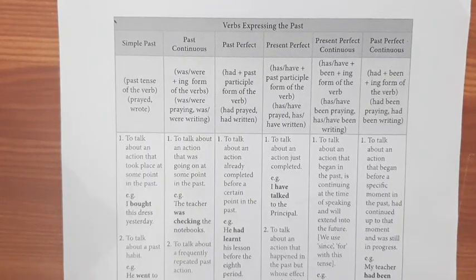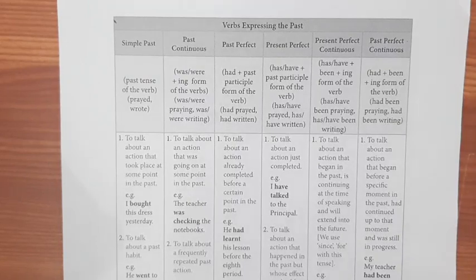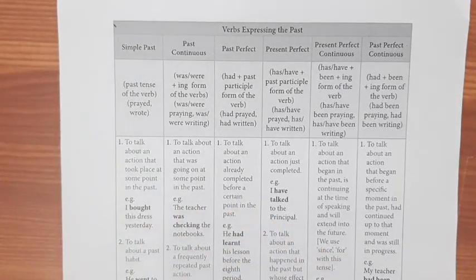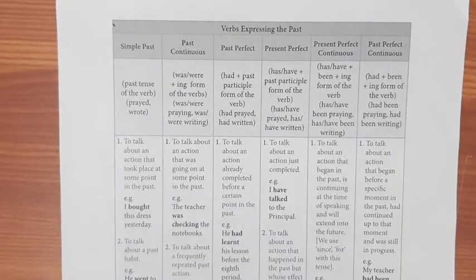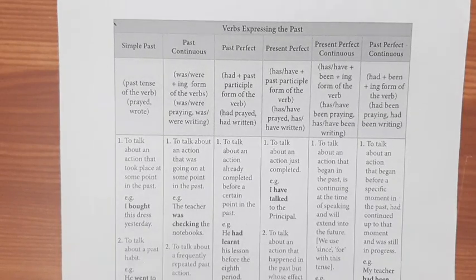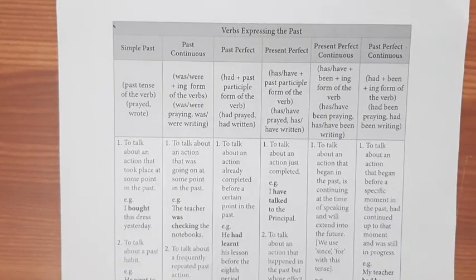Let's see simple past. By using ed in the main verb you can make it simple past, but there are some irregular verbs, they won't carry ed or t or d, so they have different forms.